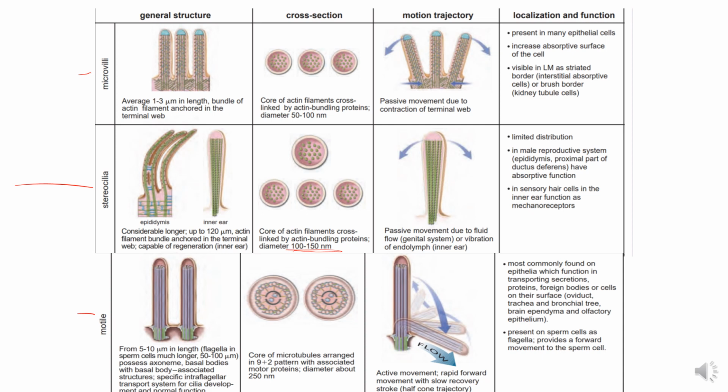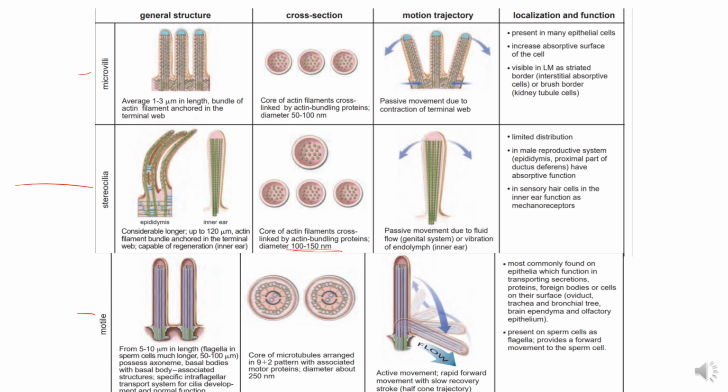The movement is also passive, due to fluid flow, and it is present in the genital system, or as vibration of the endolymph in the inner ear. So this is a passive, to and fro movement, and it has limited distribution. It is present in the male reproductive system, that is the epididymis and proximal part of the ductus deferens, where it has an absorptive function. And in the sensory hair cells in the inner ear, they function as mechanoreceptors.